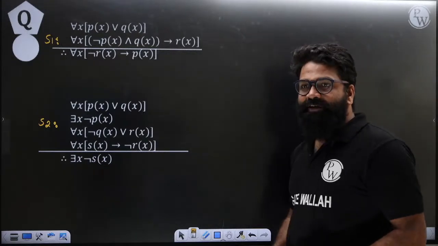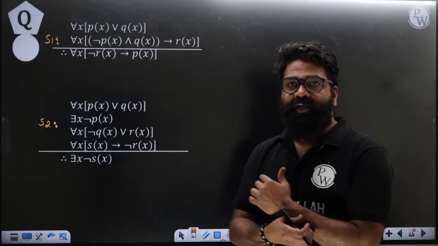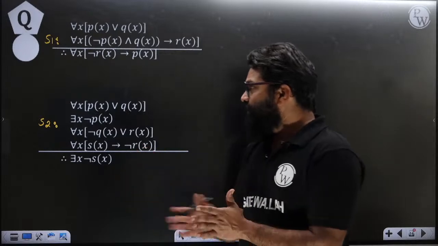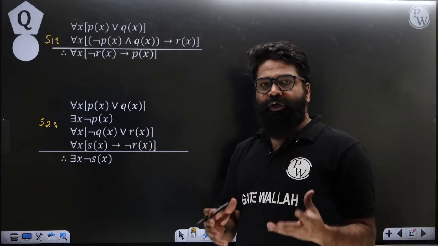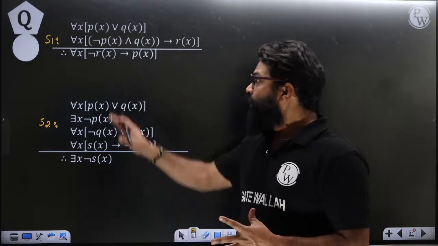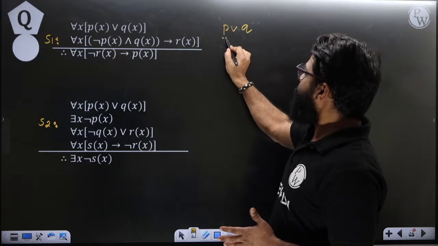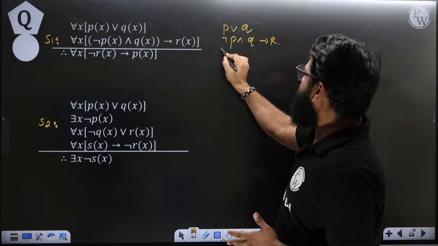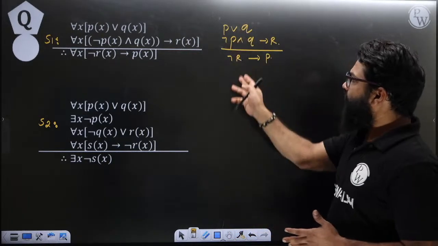Okay, so first I will try to tell you what type of questions we can find with respect to this type of thing. Let's try to understand this. If you know the normal inference rule, and I convert it like this: (P or Q), (negation of P and Q) implies R, and then negation of R implies P. So can you solve it?